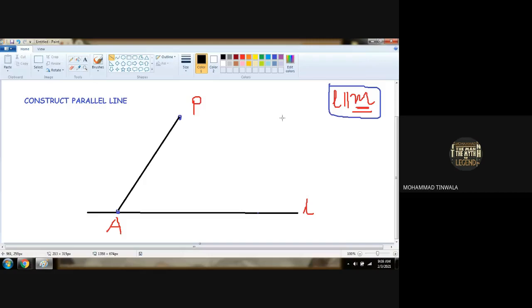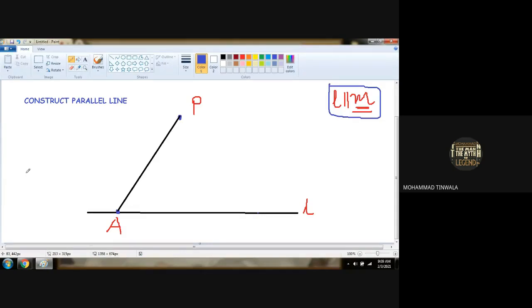What I did, I have joined point A and point P. Now what else do we have to do? We have to open the rounder and pencil. You all have a rounder and pencil with you. You have to open it, but open does not mean spreading it out fully broad. You have to open randomly, a little, 1-2 centimeter, 1.5 centimeter, 2 centimeter. You can open it according to your measurement. No need to worry. Random measurement means you can take any measurement.